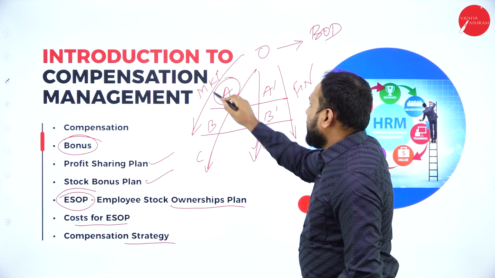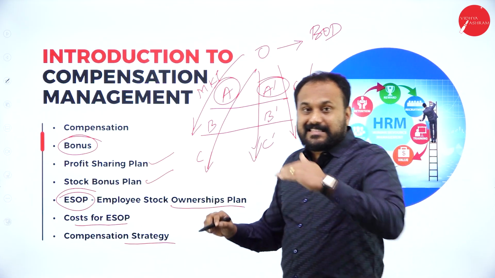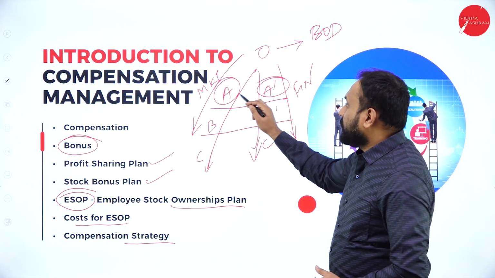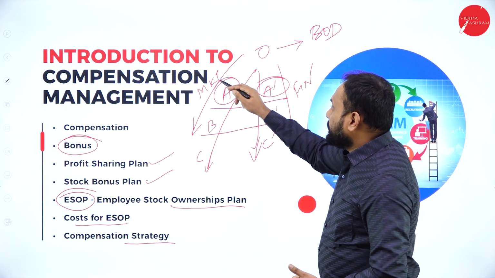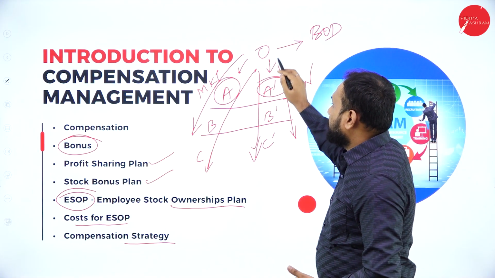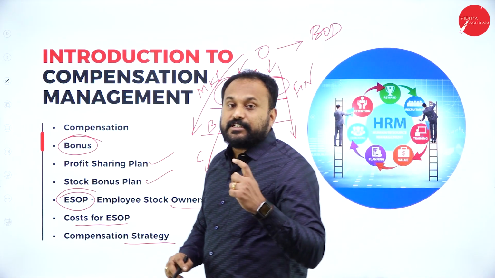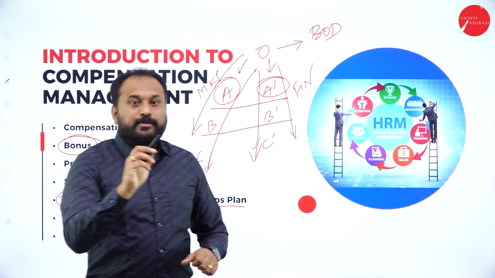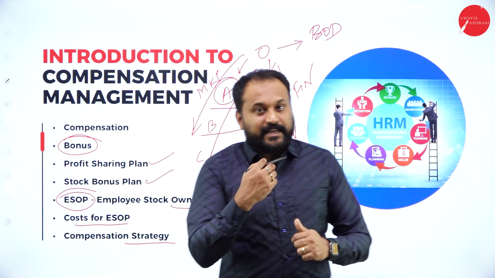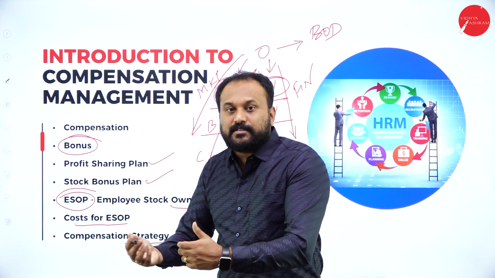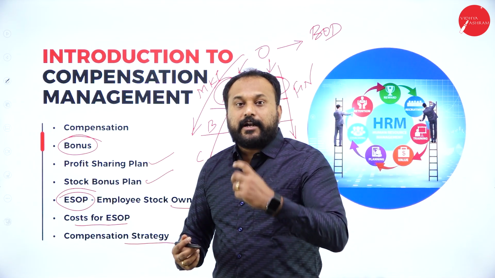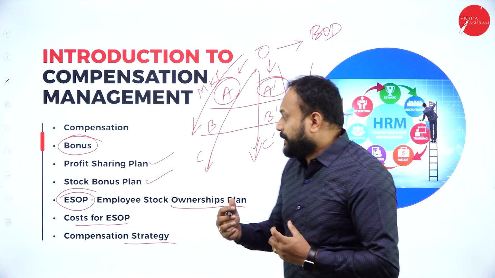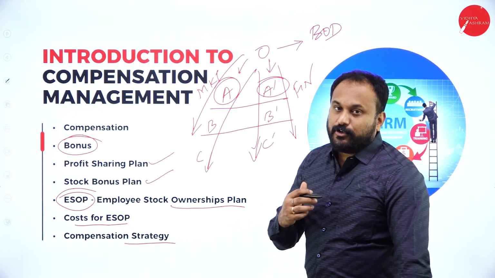So here A as well as A dash are in the same level. So the compensation strategy for these people is totally different. Though this person is from marketing, this person is from finance, again compensation also differs. Though they are in the same level, the compensation differs according to their skills, according to their experience, according to their talent, according to what exactly they give back to the company. So here we are supposed to look at strategy.